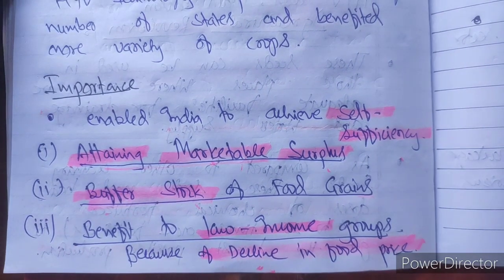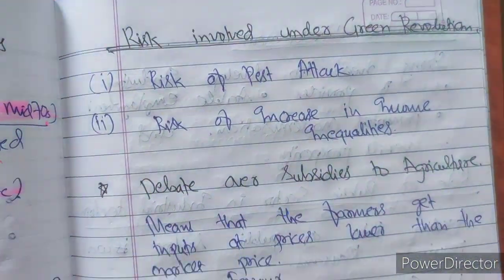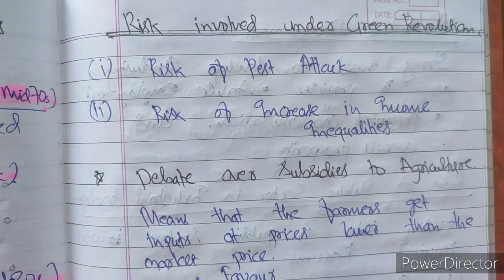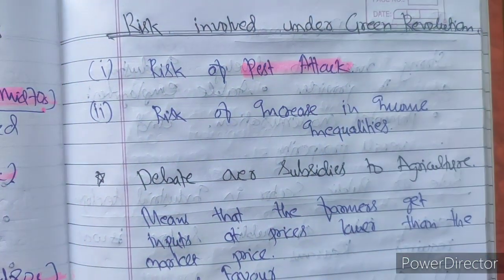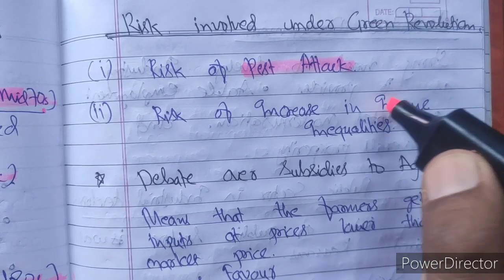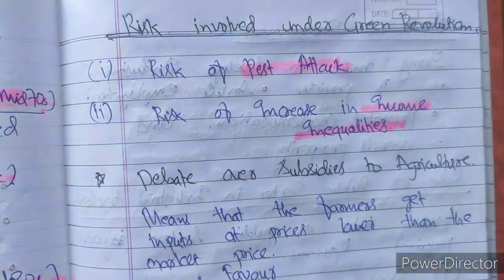But it is not limited to the advantages. There are certain risks also involved in the green revolution. Let us see what were the risks involved. The first risk is pest and insect attacks. The second risk is increase in income inequality.